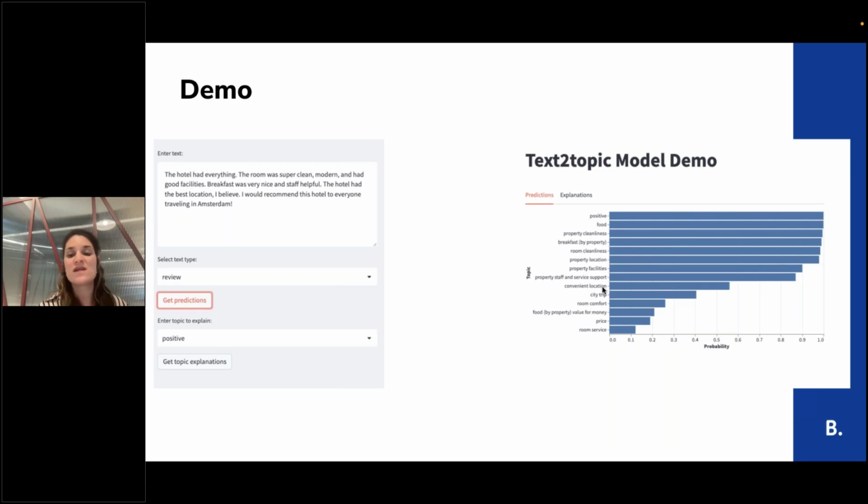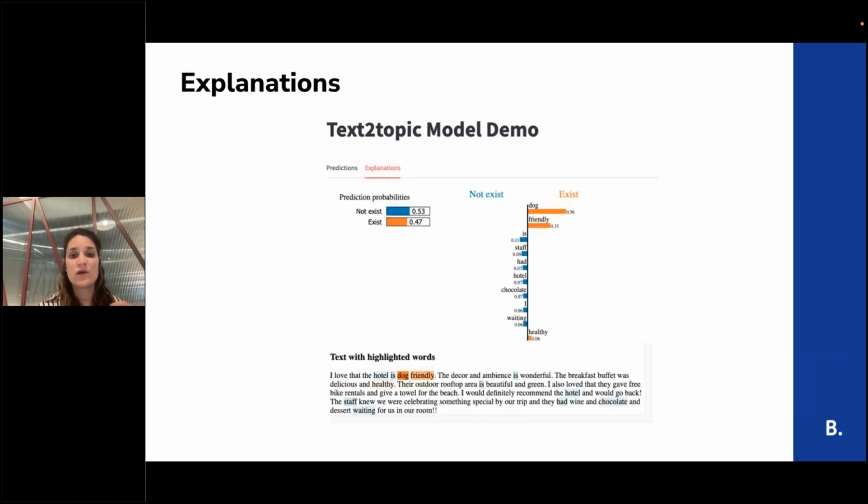Then if we want to explain or to highlight relevant words in the reviews that are mentioning this topic, for example, we have pet-friendly topic, and we know with some probability that the topic exists in the text.